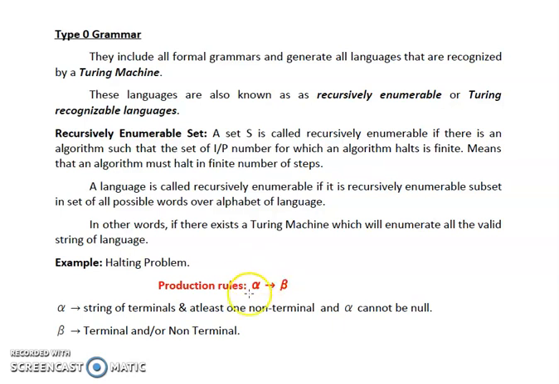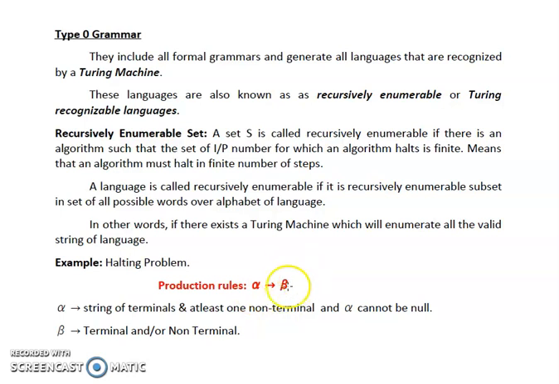But there is a restriction that at least one non-terminal should be present on the left hand side and it should not be null. That means a single non-terminal is accepted or a combination of multiple non-terminals or multiple non-terminals and multiple terminals can be allowed on the left hand side.